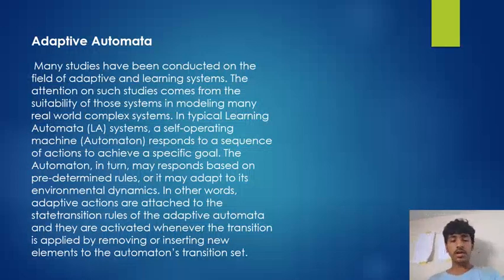The automaton, in turn, may respond based on predetermined rules, or it may adapt to its environmental dynamics. In other words, adaptive actions are attached to the state transition rules of the adaptive automata, and they are activated whenever the transition is applied by removing or inserting new elements to the automaton's transition set.